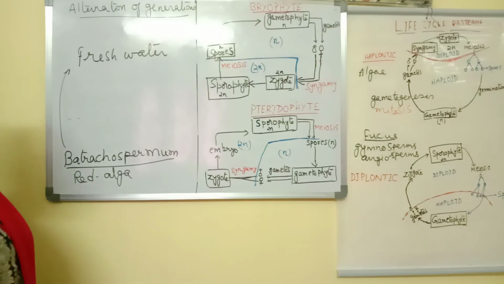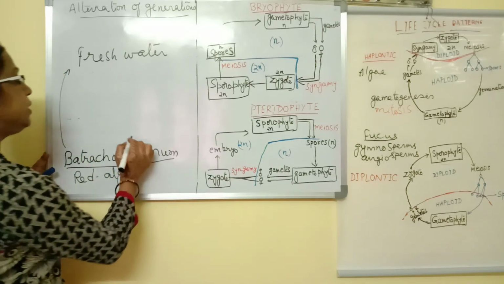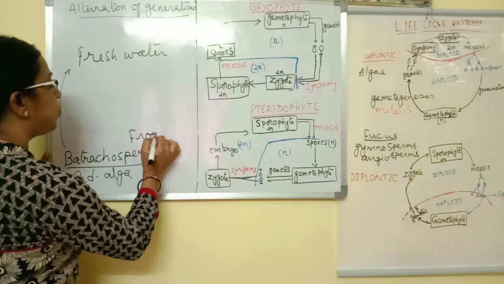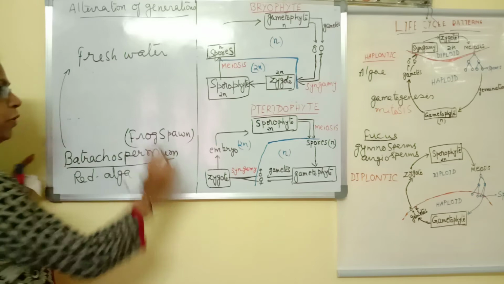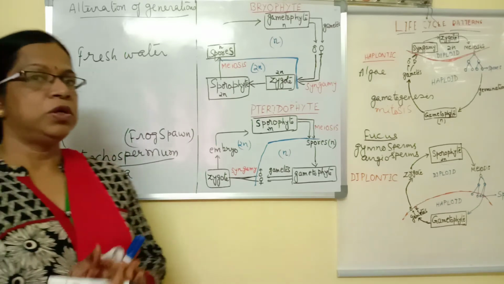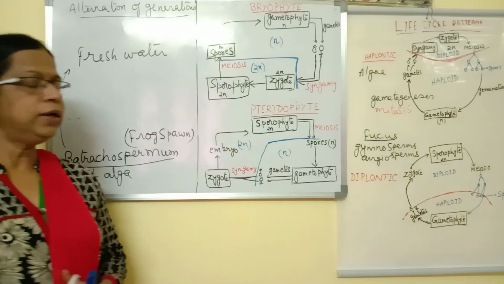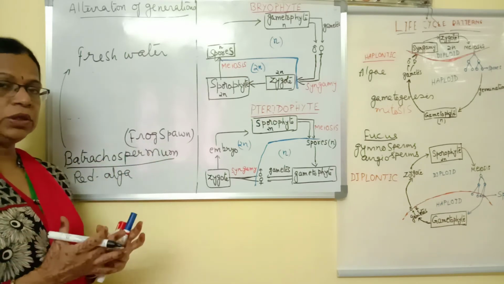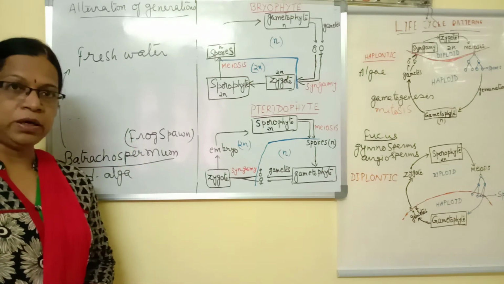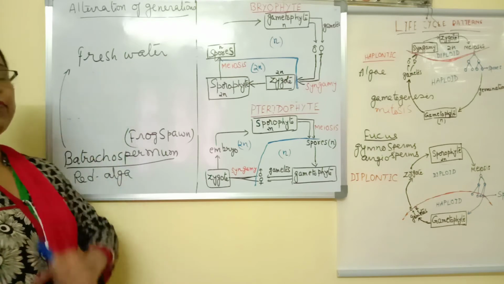Normally red algae are all marine. So Batrachospermum is commonly called frog spawn alga, because it looks like a frog spawn. Spawn means the group of eggs laid together by a frog. That is called frog spawn. So its structure resembles that. So it is also called frog spawn alga, and it is a red alga and it is freshwater.